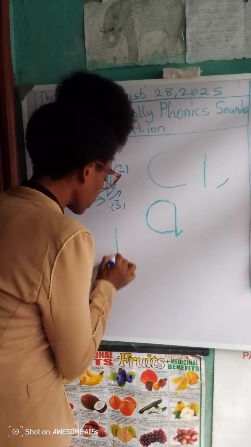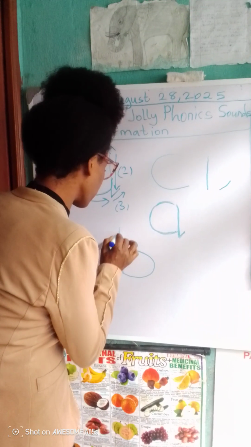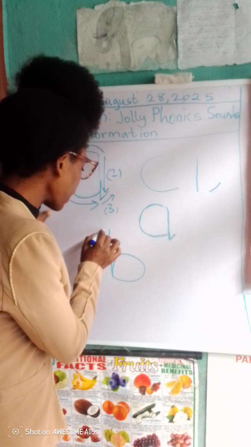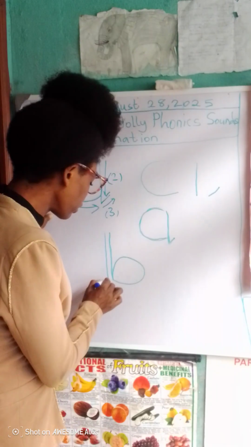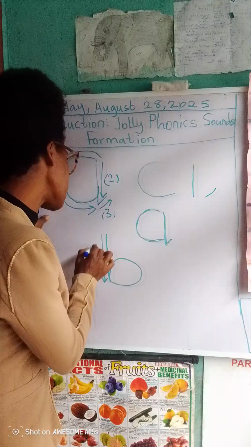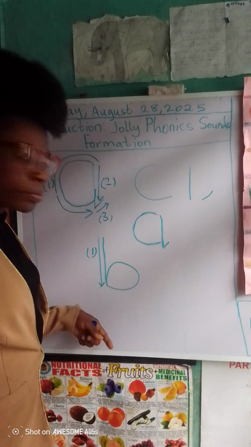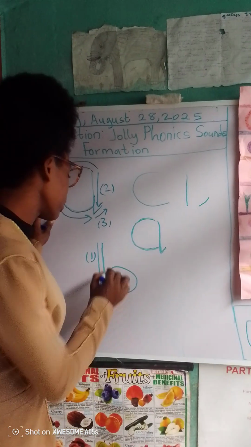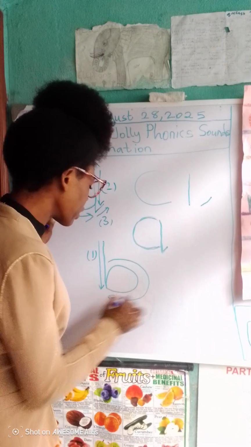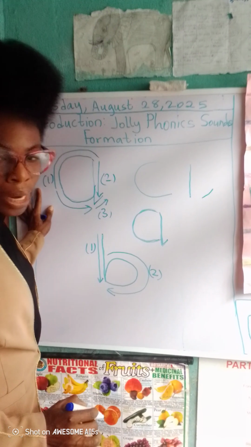The next sound is the second sound made by the second letter of the English alphabet. Is sound B. Sound B has 2 steps in its formation. The first step is the long stroke down, and the next step is the right curve. This is the second step in writing sound B.